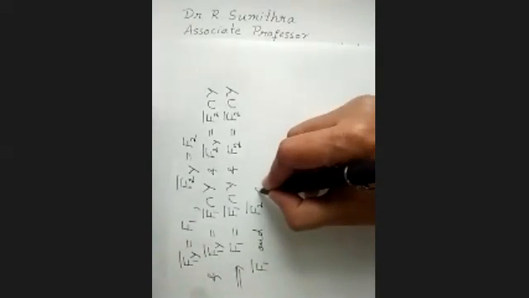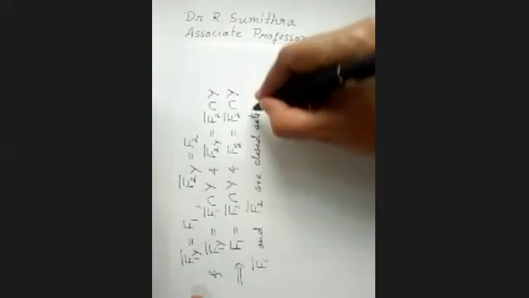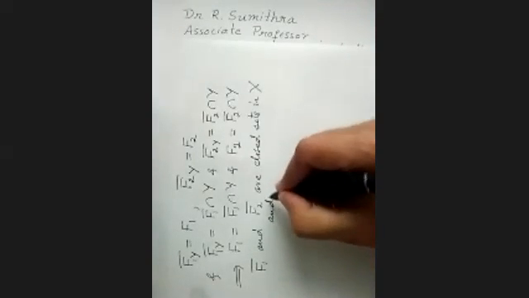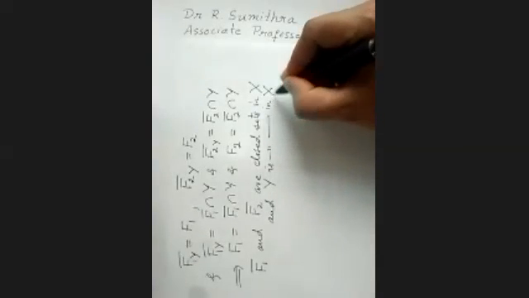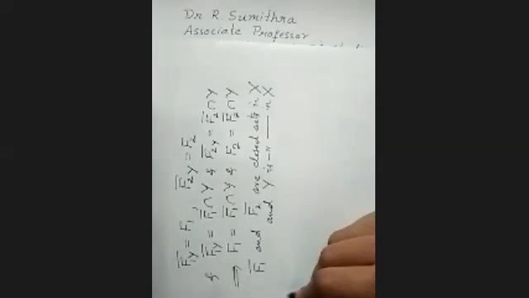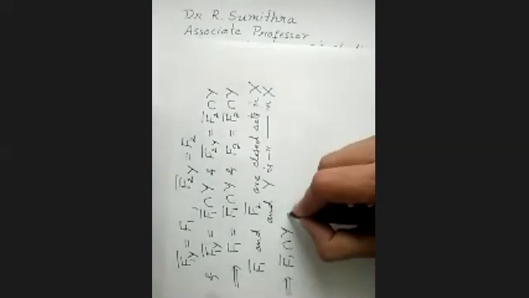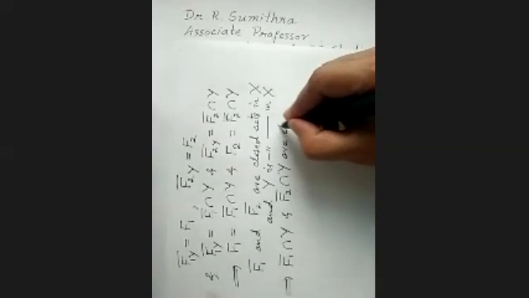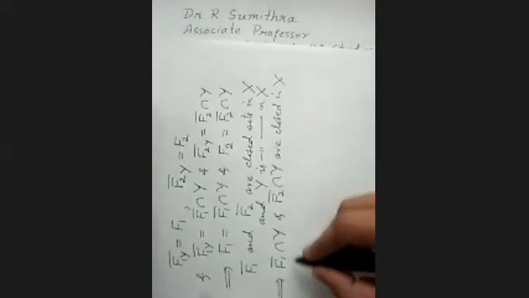So these two are closed sets in X. Very important, in X. And Y is also a closed set in X. So therefore, F1 bar intersection Y and F2 bar intersection Y are closed in X, because the intersection of two closed sets is closed.